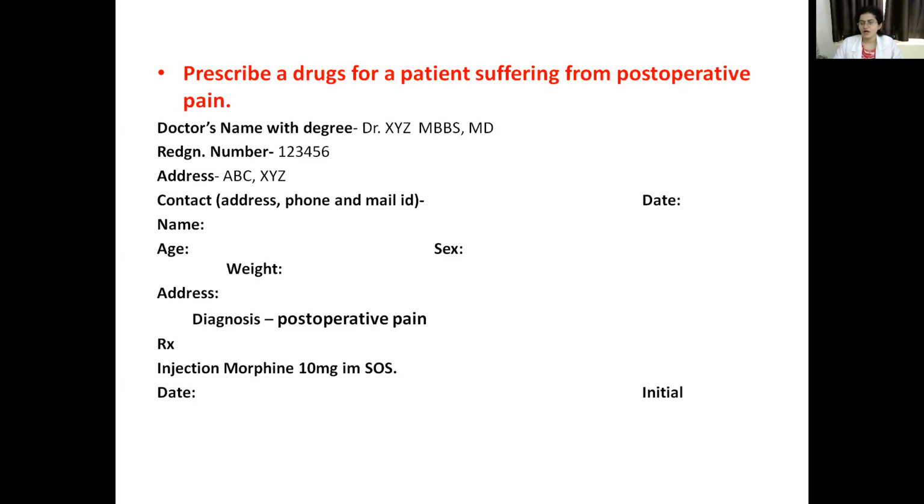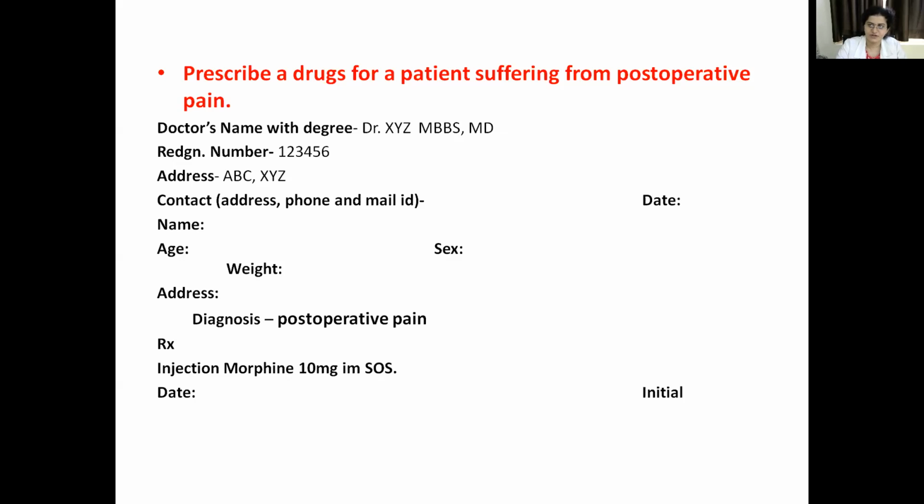But you have to be cautious when giving an opioid drug. What are the vitals you have to check? First is respiratory rate, and pulse rate, because morphine causes respiratory depression, acting through the kappa and mu receptors.